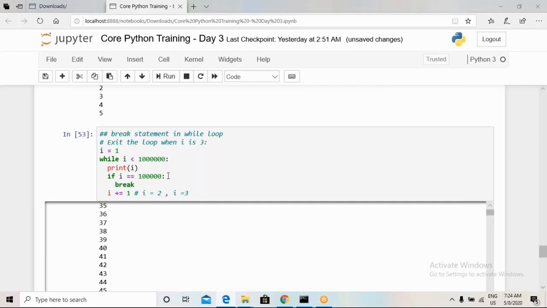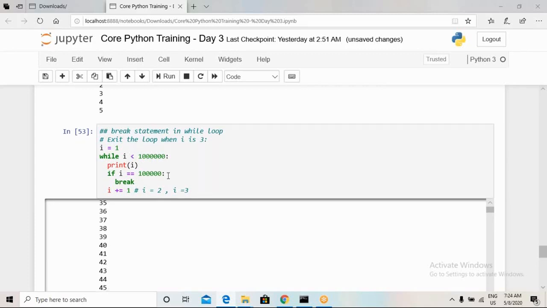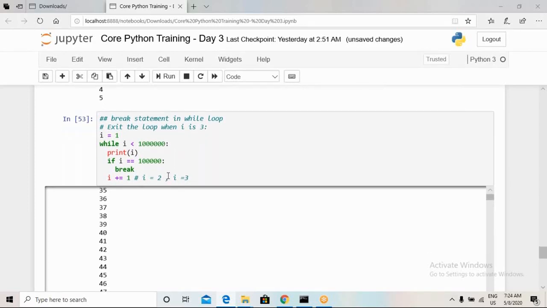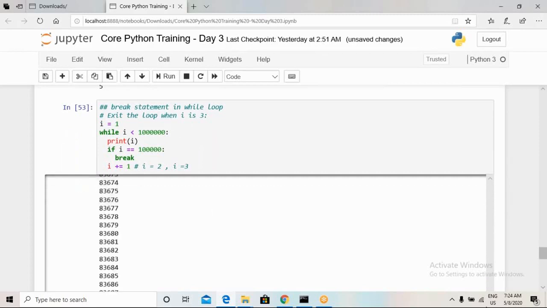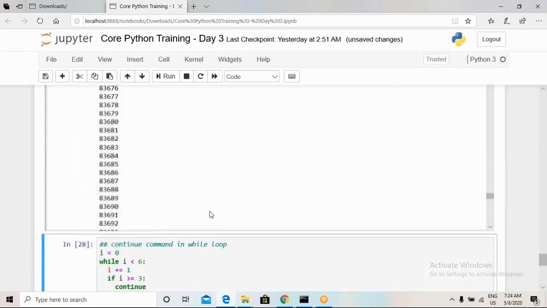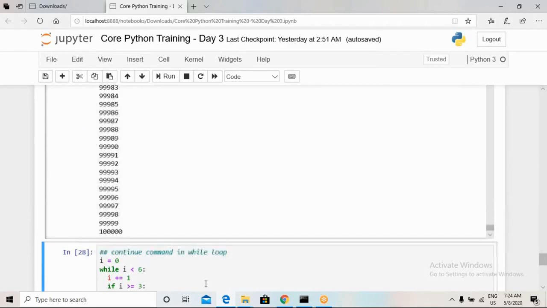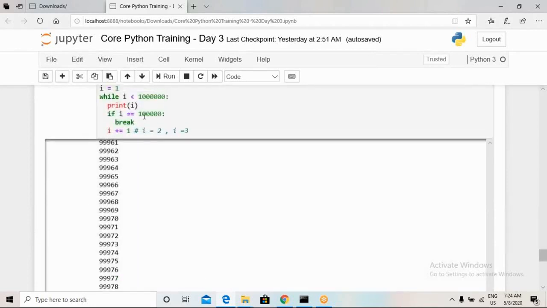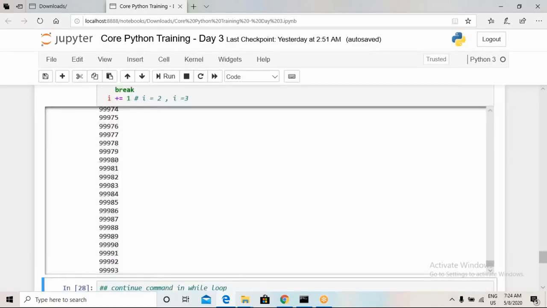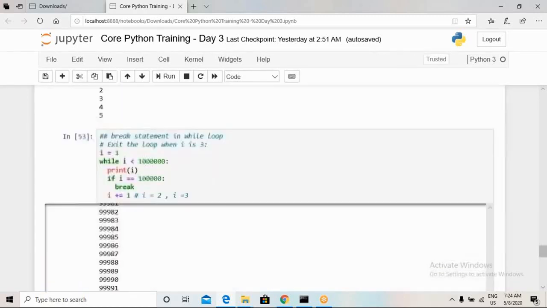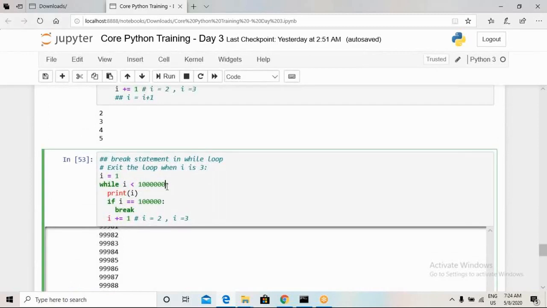Okay, so here was a little example of how a while loop can be an infinite loop. It took a little bit of time for printing everything, and here we can see the maximum value of I had 5 zeros after 1. Okay, so this is how we can use a break statement to break a particular loop.